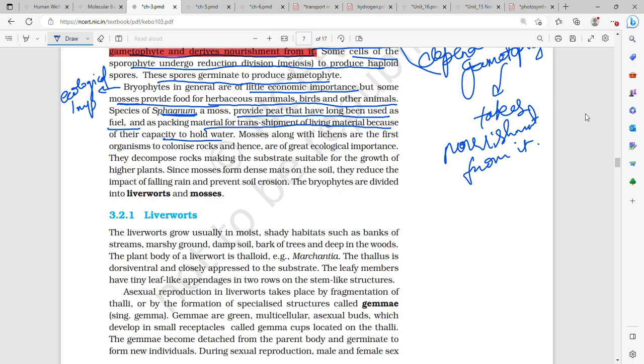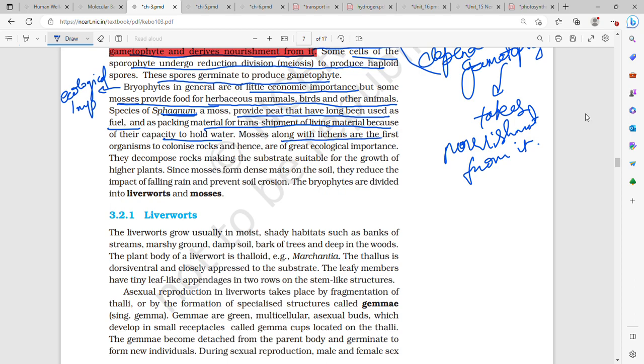So species of sphagnum, which is a moss, provide peat which has been used as a fuel for a long time, and it also acts as a packing material for transshipment of living material. Why? Because of their capacity to hold water, again hydrocolloids.